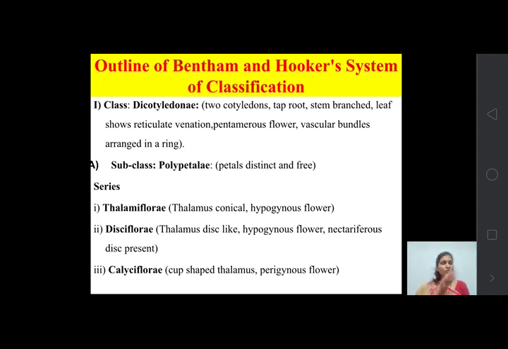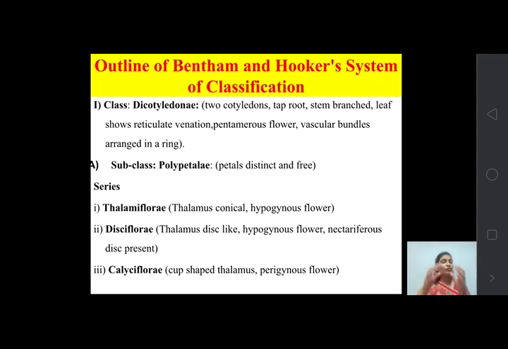So on the basis of that character, we come to the plants included in Polypetalae. First of all, the plants which show the dicotyledonous character are grouped into one place. Then in that group there are also differences.